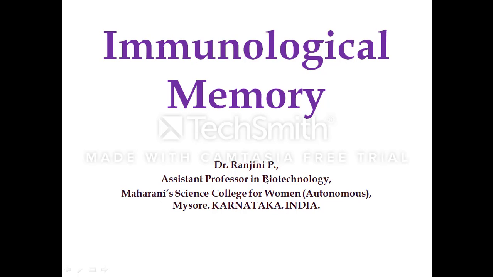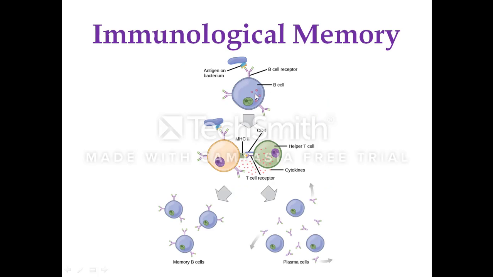Today in this session we learn about immunological memory. We know that when a foreign substance, it may be a microorganism, toxins or allergic material, enters the organism, it will be recognized by a specific lymphocyte.